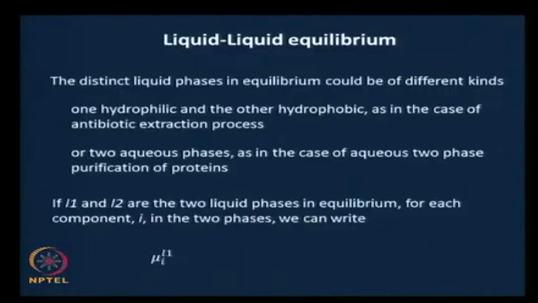Okay, you would have found it easy to write the condition for equilibrium, which is nothing but the equality of chemical potentials. We are of course going to take the conditions of temperature equality and pressure equality as a given, so we do not have to write them explicitly here, as mentioned some time earlier. Here mu I in the L1 phase must equal mu I in the L2 phase. I is the component which is distributing between the two liquid phases L1 and L2.